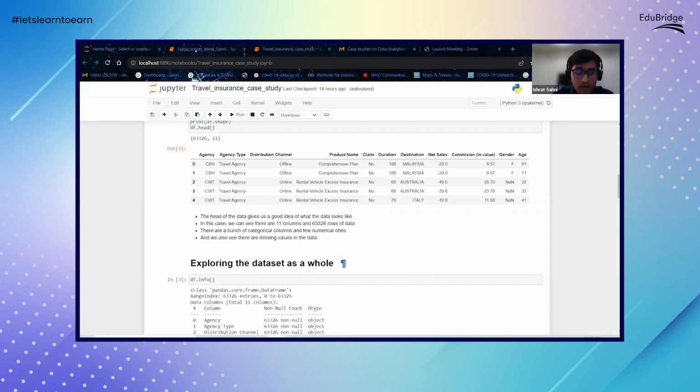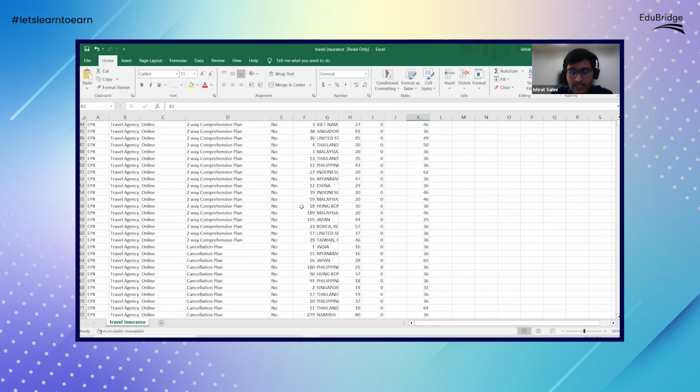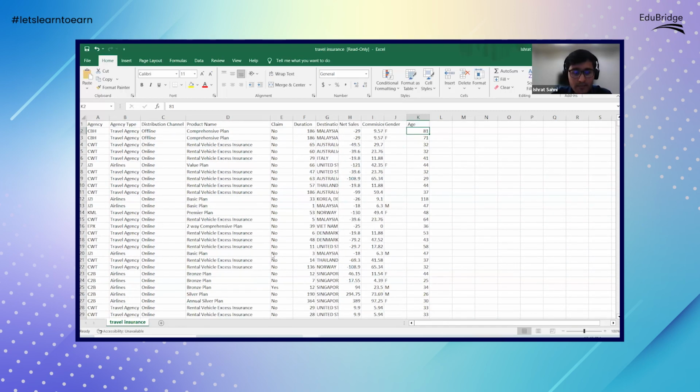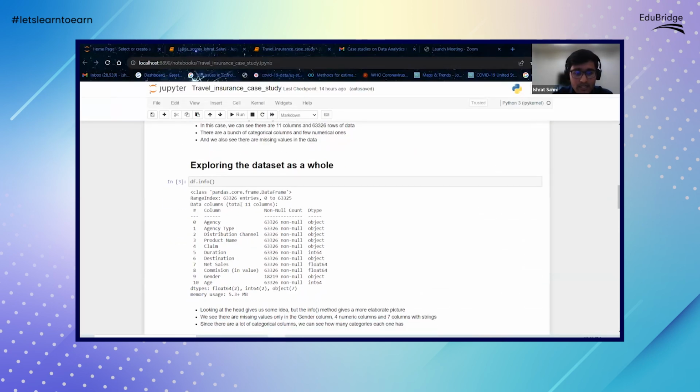We can actually check that, so we don't have to manually browse through the data to see whether there are missing values. We can simply run this info function. It tells you the total entries, the total rows and columns, and for each column, the non-null or non-empty values. If there's a difference between the actual entries and the non-empty values, it means those columns have missing values.